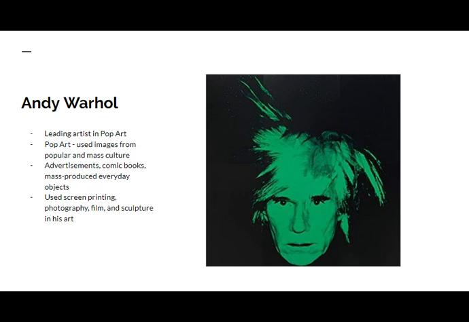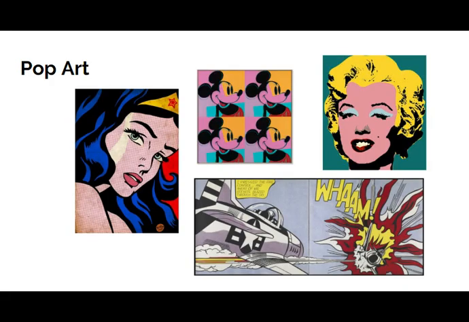Some of these images included advertisements, comic books, and mass produced everyday objects. Warhol also liked to focus on celebrity culture in his art. Warhol wasn't just a painter, he used silkscreen printing, photography, film, and sculpture in his art. Here are some examples of what pop art typically looks like.